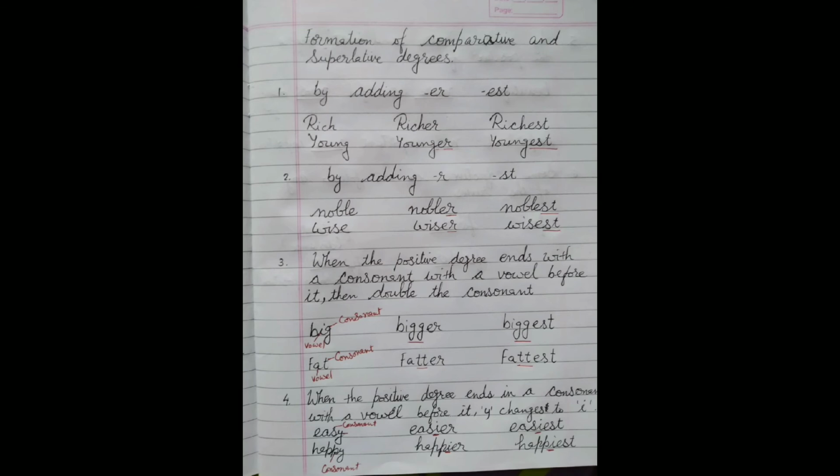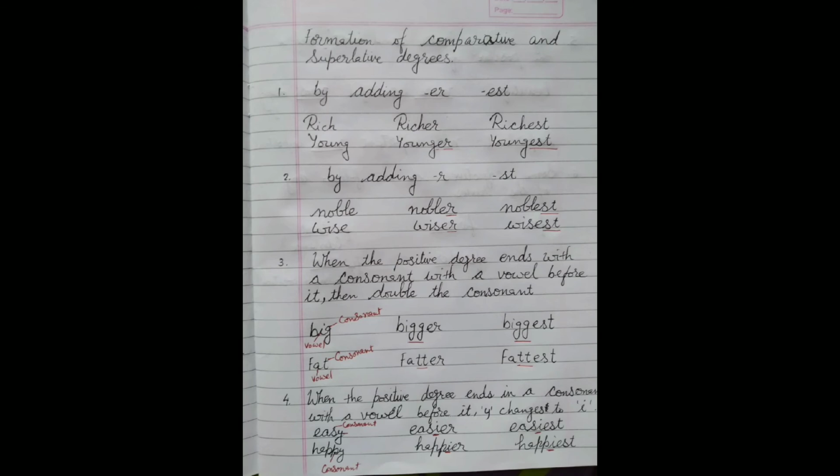Next type, when the positive degree ends in Y with a consonant before it, Y changes to I. When we see a word which ends with Y and just before Y there is a consonant, then Y changes to I in comparative and superlative degree. Example, easy.